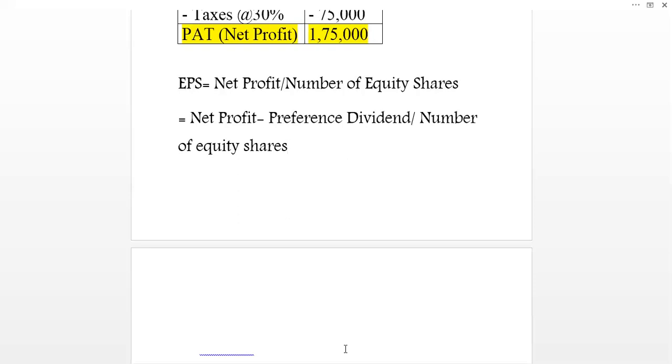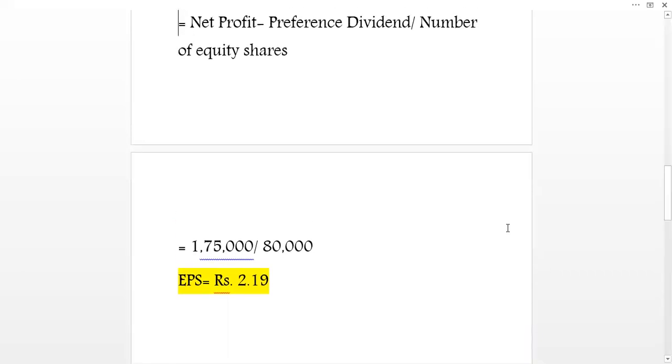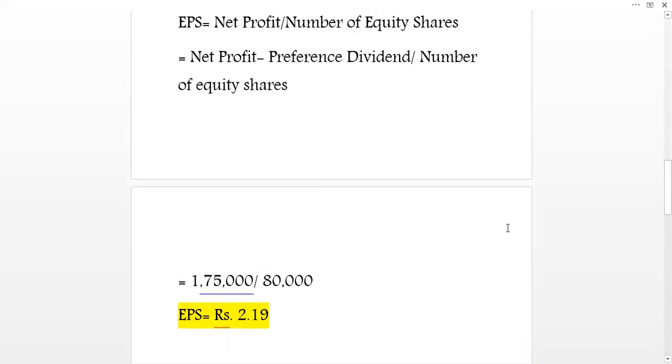Let us see how to calculate earning per share. Since the company does not have any preferential capital, there is no question of paying preference dividend, so this 1,75,000 earnings will be divided by 80,000 equity shares, and on each share the company has earned rupees 2.19.